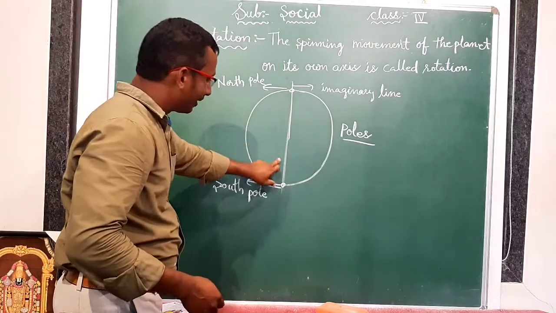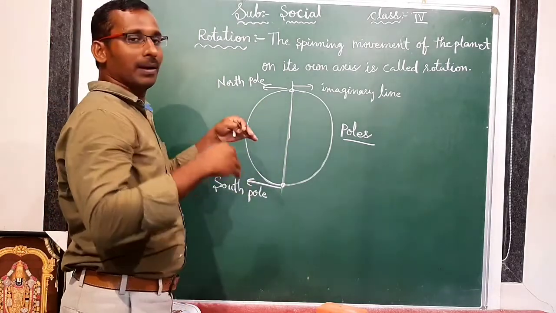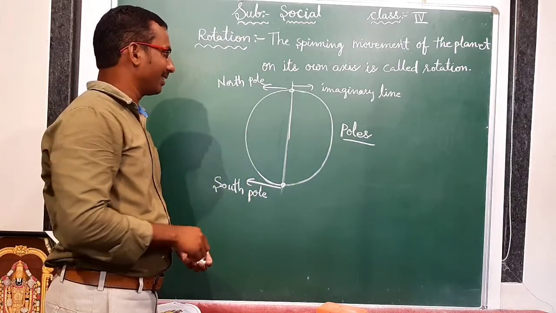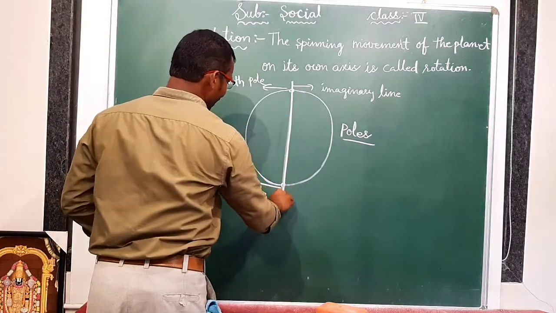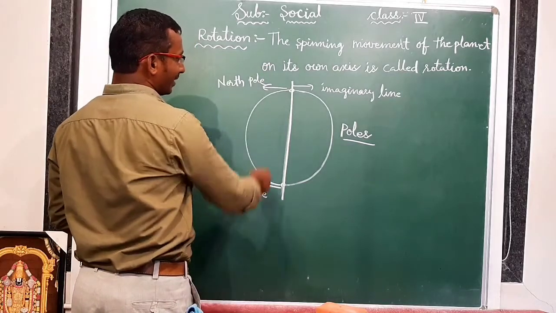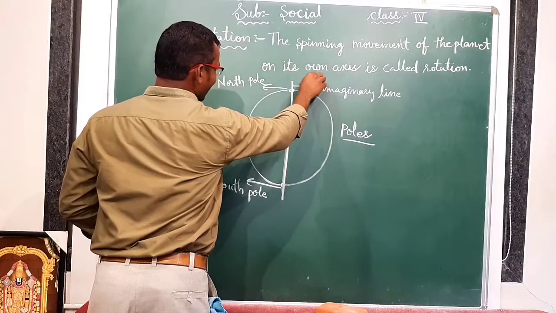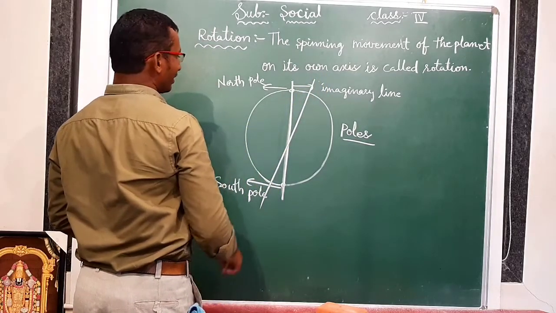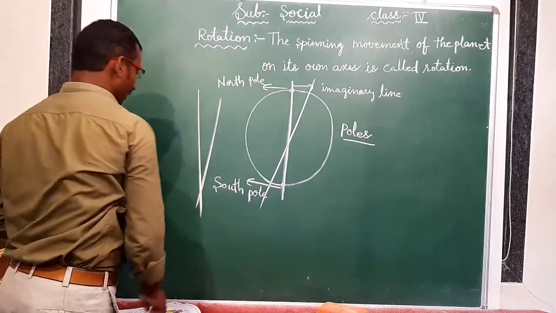And this imaginary line, this axis, if you see especially in the Earth, it is not exactly straight. If you see this axis line in the Earth, it is tilted. It means there is a slight bend. It is not like a straight line.